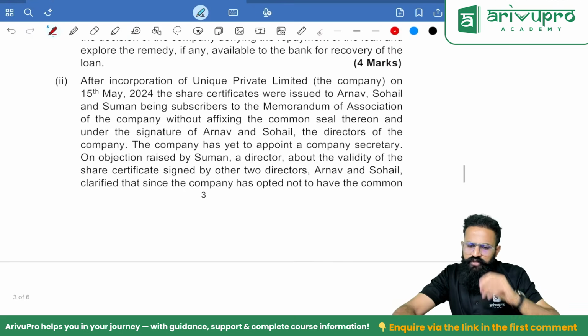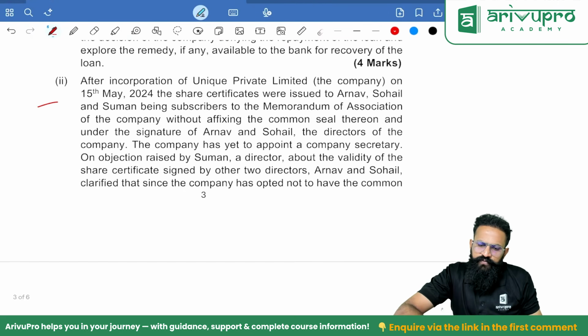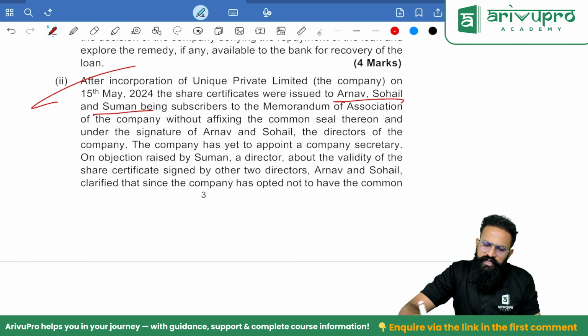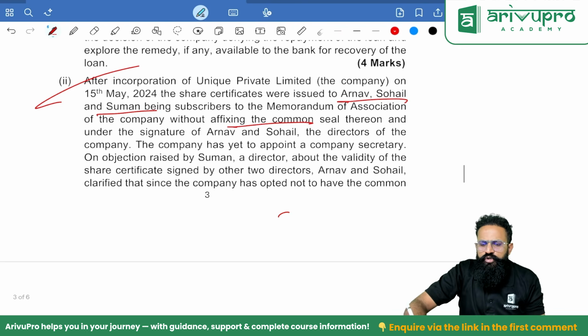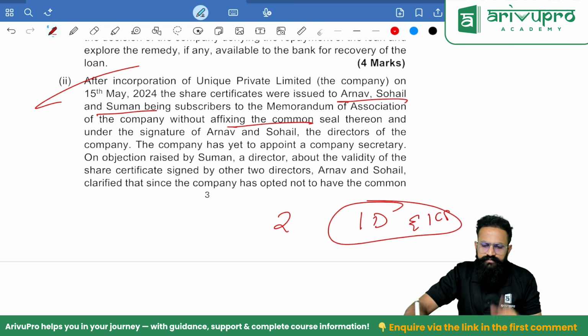After incorporation of Unique Private Limited on 15th May, the share certificates were issued to Arnav, Sohail and Suman, being subscribers to MOA of the company, without affixing the common seal. Is common seal mandatory? Common seal is optional from 2015. In the place of common seal, who should sign? 2 directors have to sign. If a company has a company secretary, then 1 director and 1 company secretary have to sign.